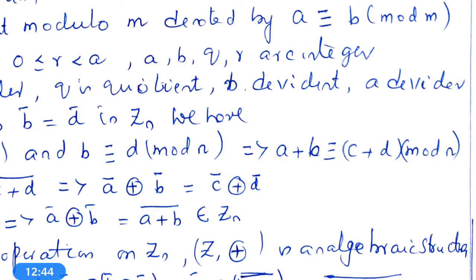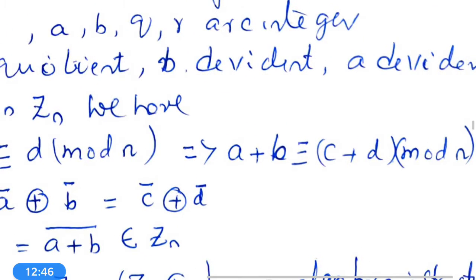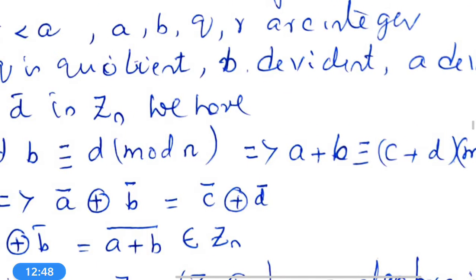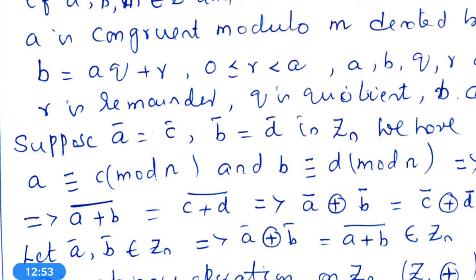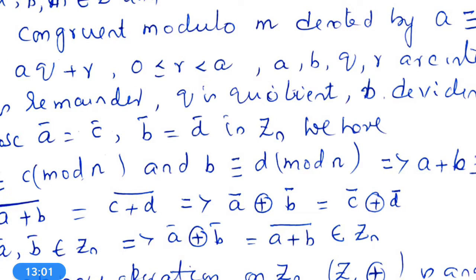Then adding the two congruences, A plus B is congruent to C plus D mod n. This implies bar A plus B is equal to bar C plus D. This implies A bar circle plus B bar is equal to C bar circle plus D bar.